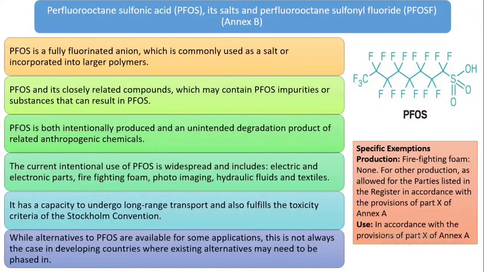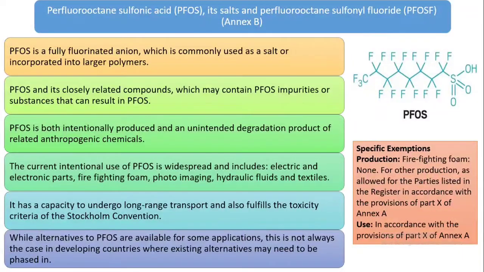And it is produced both intentionally and as an unintended degradation product related to anthropogenic chemicals. The current intentional use of PFOS is widespread and includes electric and electronic parts, firefighting foams, photo imaging, hydraulic fluid, and textiles.